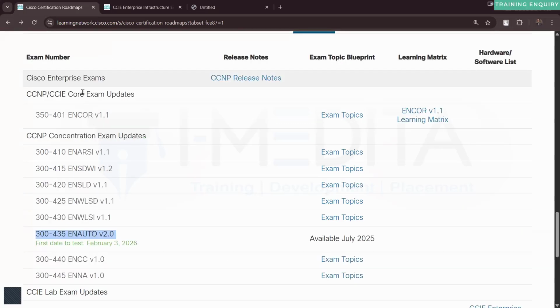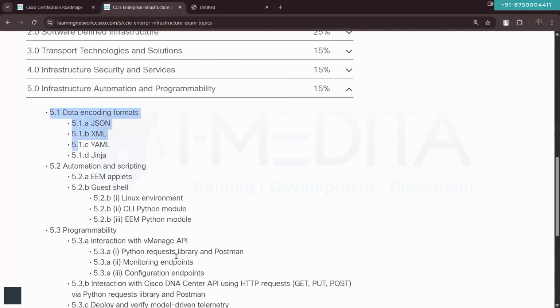So from our enterprise content point of view, you must know a few things regarding automation programming so that you can interact with the SDN controllers like vManage and DNA Center with the help of this thing called API, application programming interfaces, which is in fact covered in our SD-WAN and SDA classes. Again, not in that much detail, but sufficient for our content. So in our routing content, we will definitely not be talking about this part.